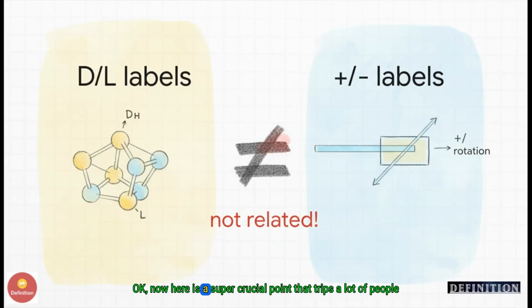Okay, now here is a super crucial point that trips a lot of people up. The D and L labels we saw with glucose are totally separate from the plus and minus labels for optical activity. The D/L system is all about the molecule's 3D structure compared to a standard reference molecule. The plus/minus system is only about which way it rotates light. You can easily have a D- molecule or an L+ one. They're two different systems describing two different things.